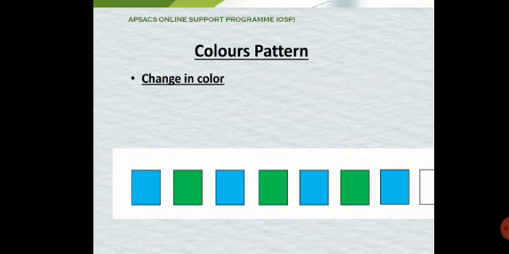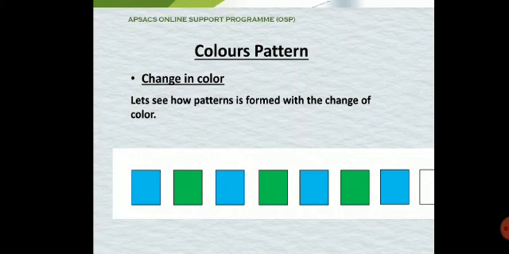There is another example of change in color. Let's see how a pattern is formed with the change of color in this example. It is blue, green, blue, green, blue, green, blue. What will come in the end after blue? Green. They are alternate colors, blue and green.